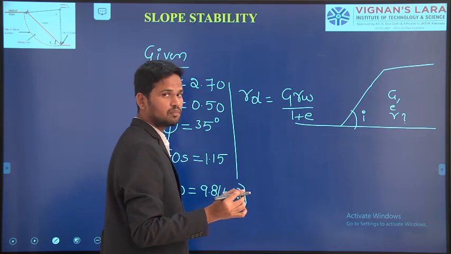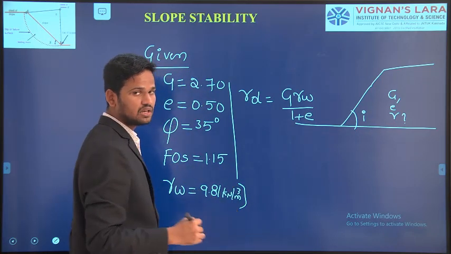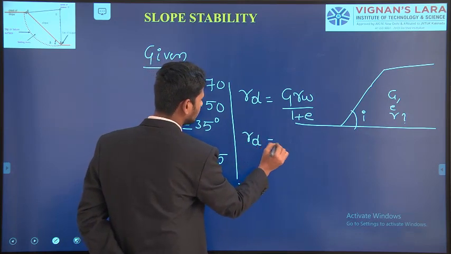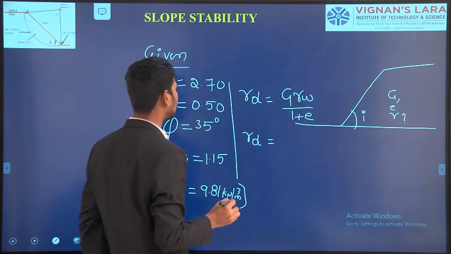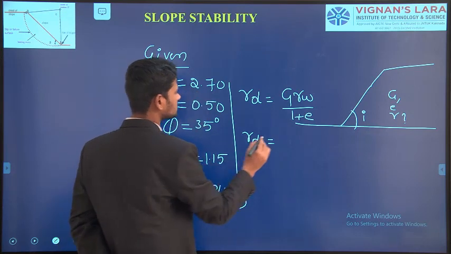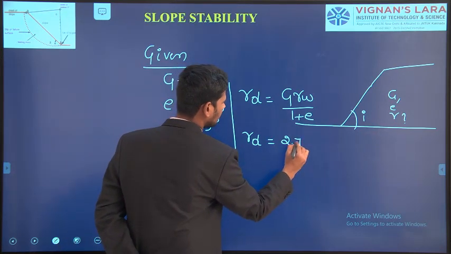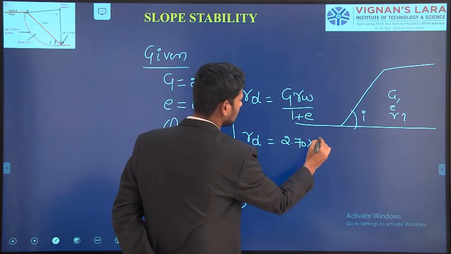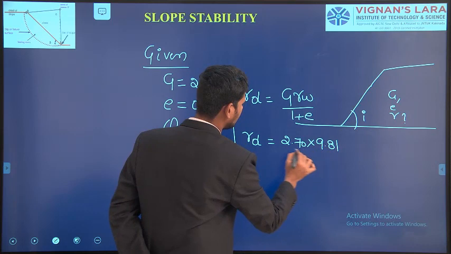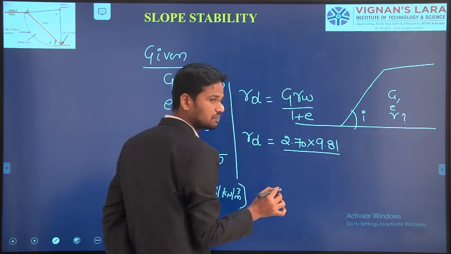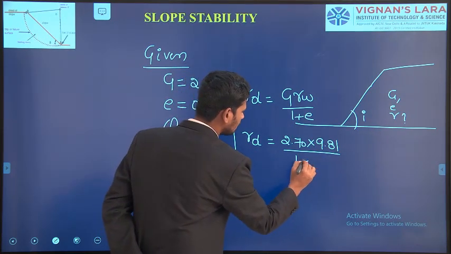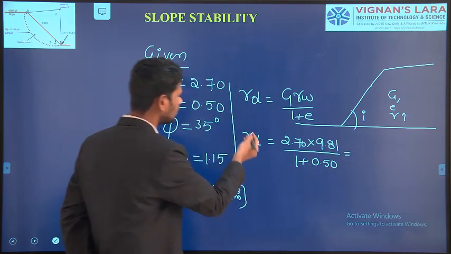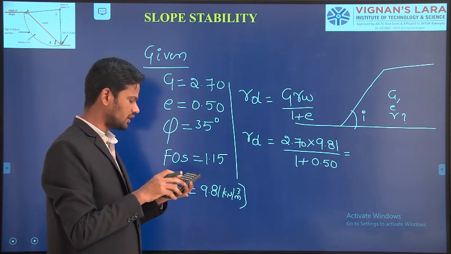This is the formula we have learned from the properties of soil in our Geotechnical Engineering 1: gamma d equals G gamma w divided by 1 plus e, where G is the specific gravity of the soil mass as 2.70, and gamma w is the unit weight of the water that I am taking as 9.81, and e is the void ratio, 0.50. If you substitute, we will get the dry unit weight of the soil mass.